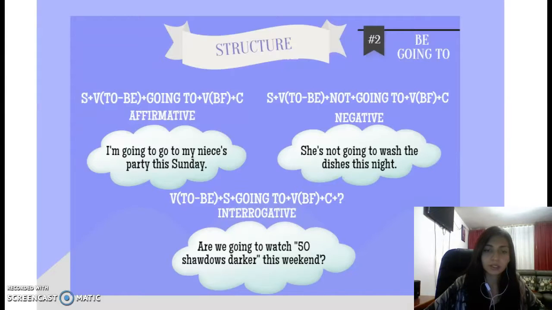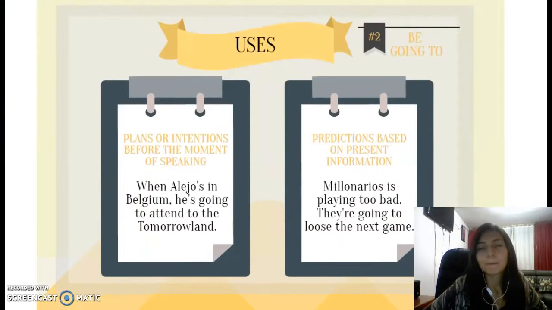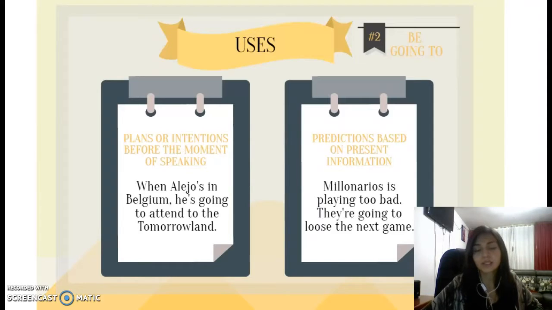And we have the interrogative. In this case, we have the verb to be plus the subject plus going to, plus the verb in basic form plus the complement plus the question mark. And in this case, we have, are we going to watch 50 Shades Darker this weekend? I don't know. Okay. The next that we have is be going to, and its uses.